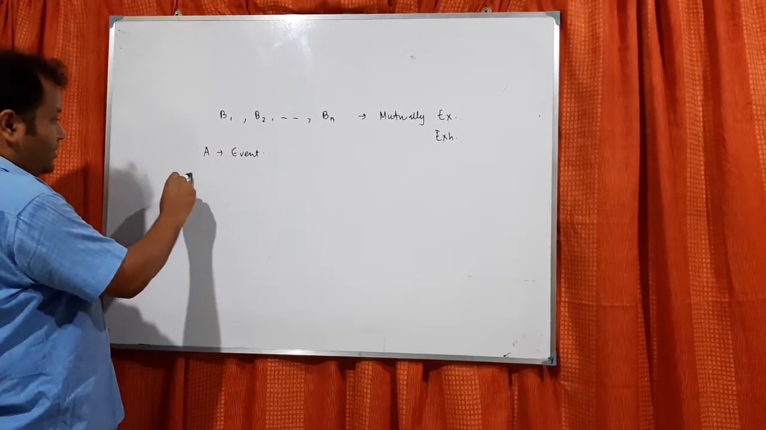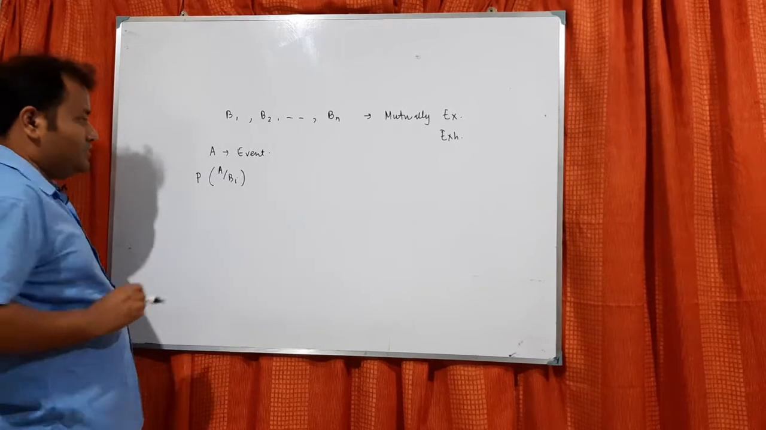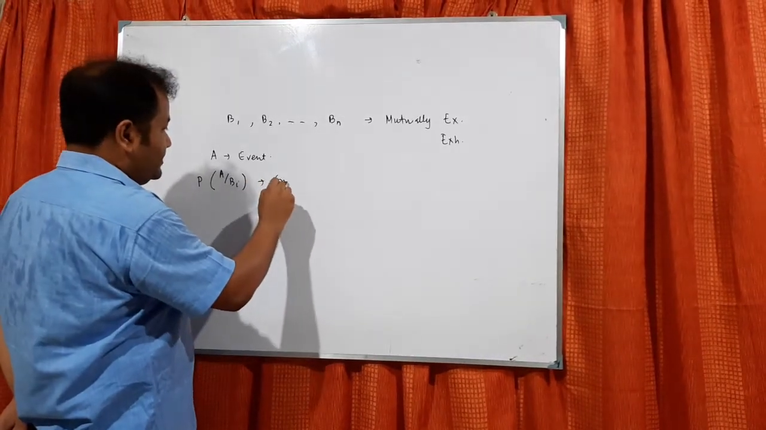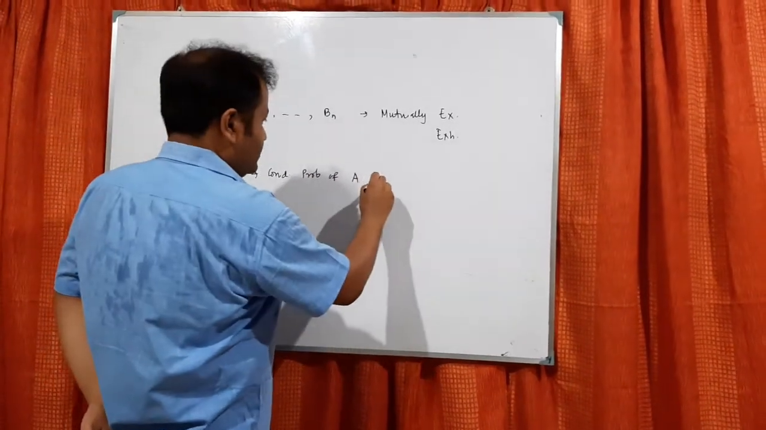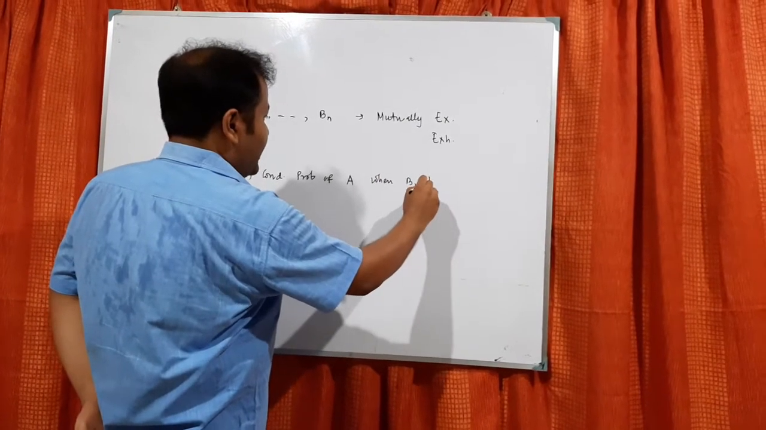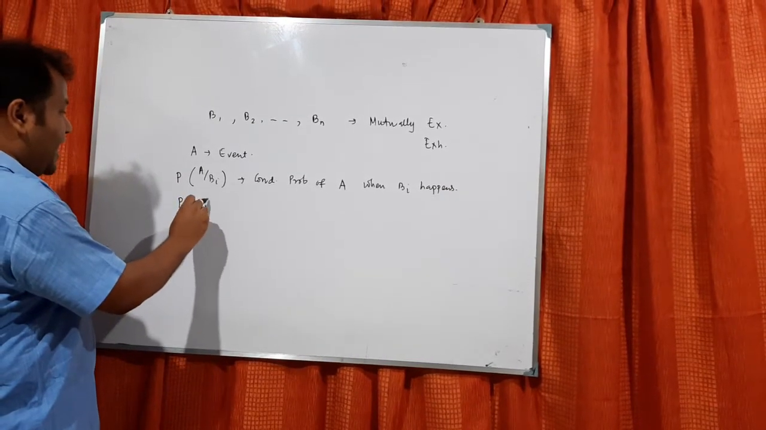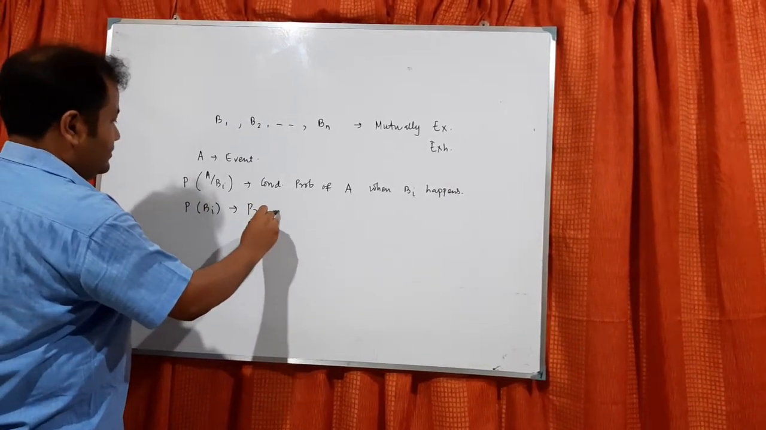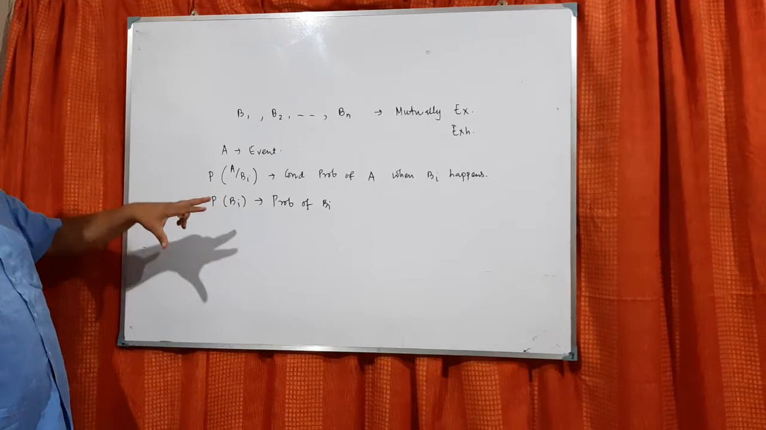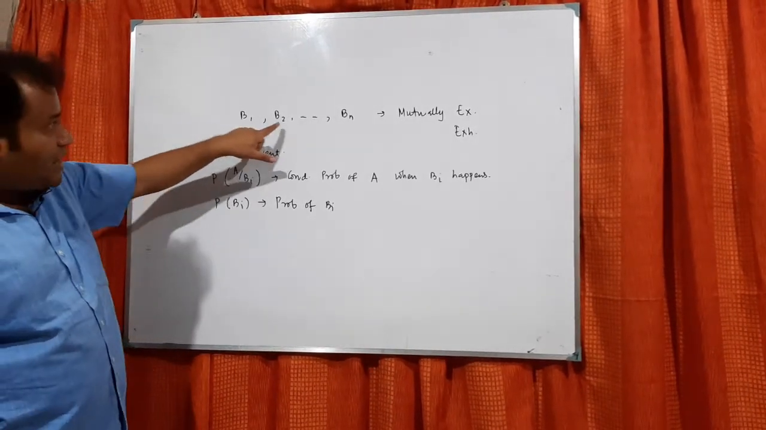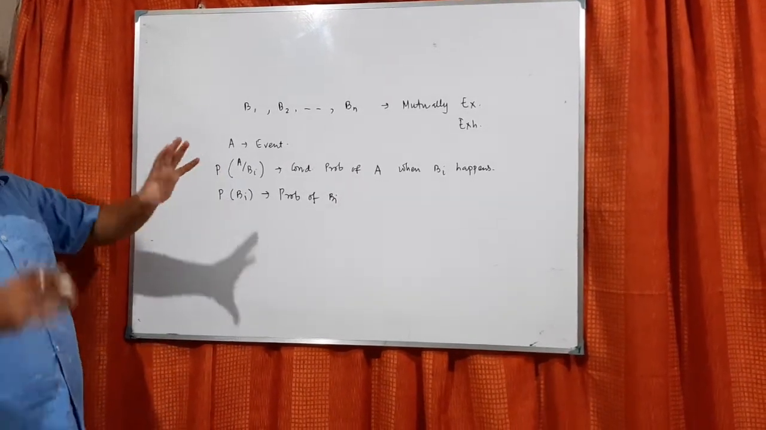Now P of A by Bi, this means the conditional probability of A when Bi happens, and P of Bi is the probability of Bi. So what we have taken is B1, B2, ..., Bn, these n mutually exclusive and exhaustive events. A is any particular event.